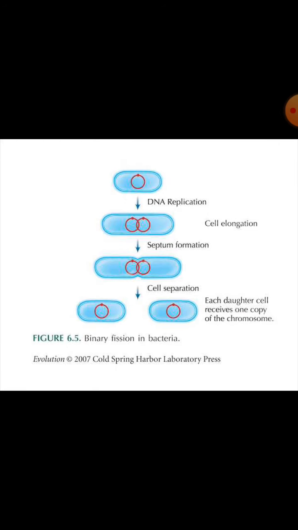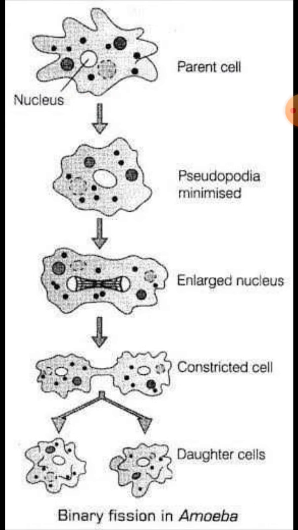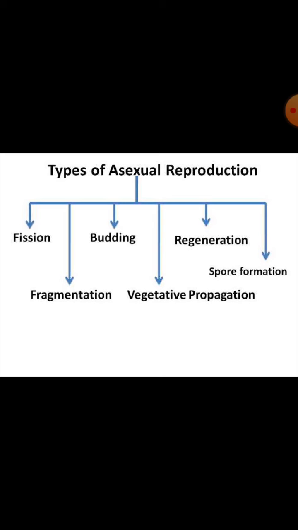Finally, the most common reproduction in asexual unicellular organisms is binary fission, for example in bacteria. The organism divides into two identical daughter cells, as in bacteria and some amoebae. Binary fission takes place by amitotic division. In some amoebae also, one organism divides into two equivalent daughter cells. So these are the examples of asexual reproduction we have learned.